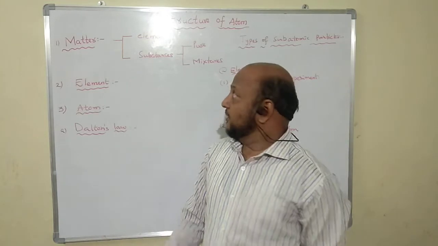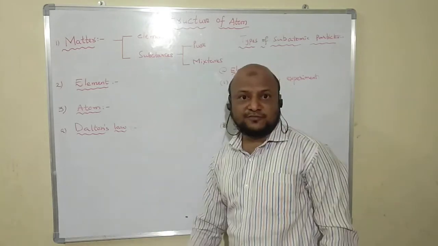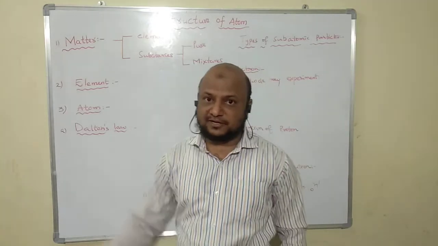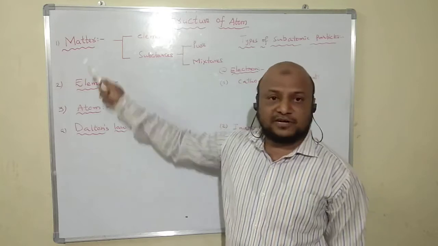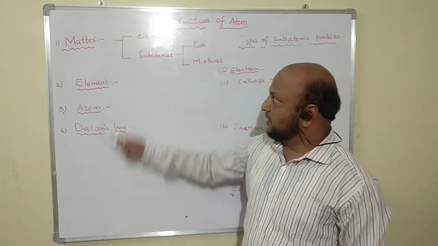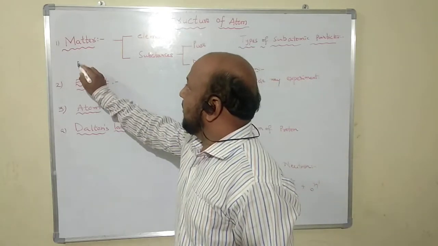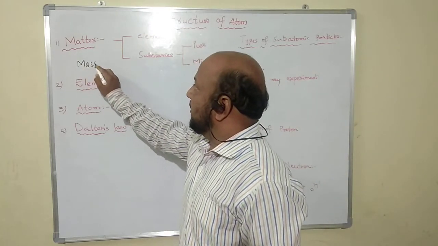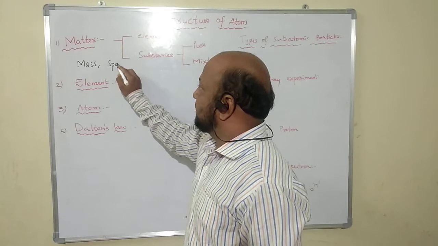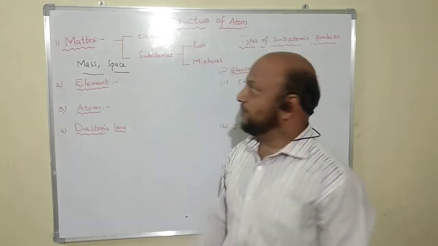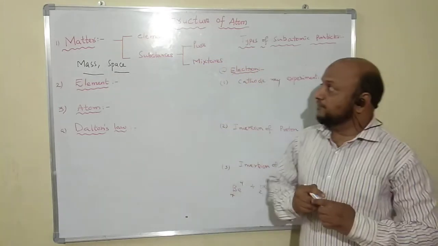First of all, we are discussing a small definition, that is matter. We all know the definition of matter. Matter is nothing but a substance which has mass and occupies space.